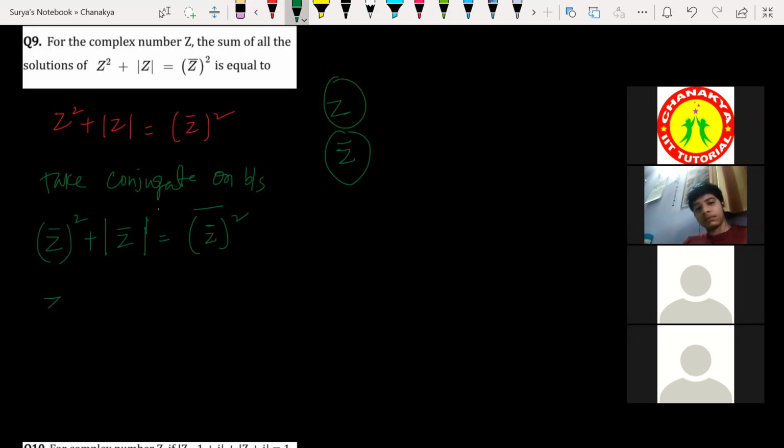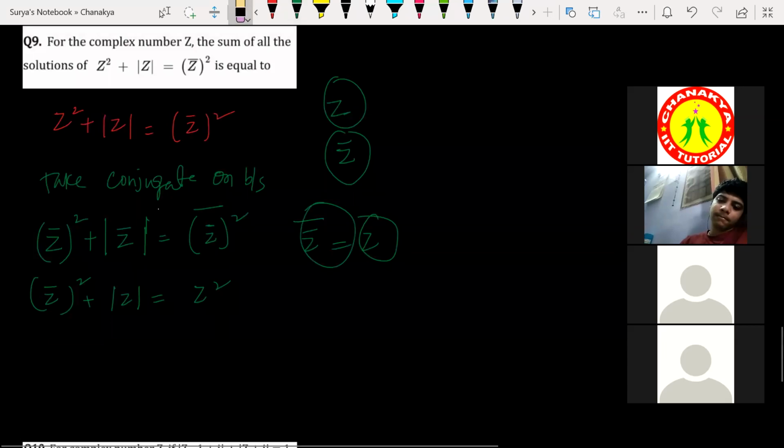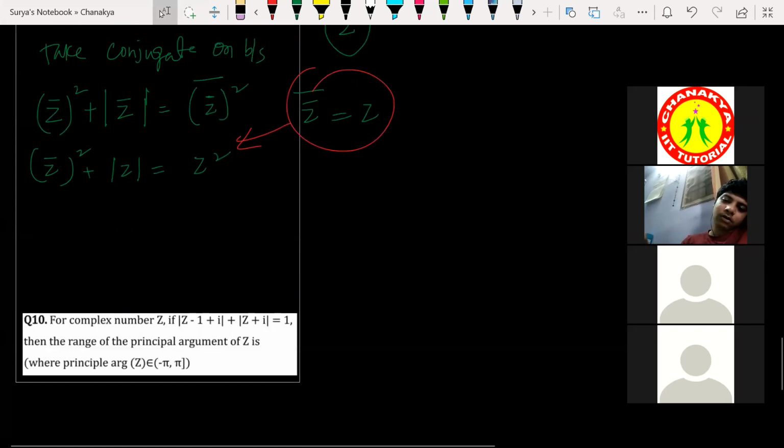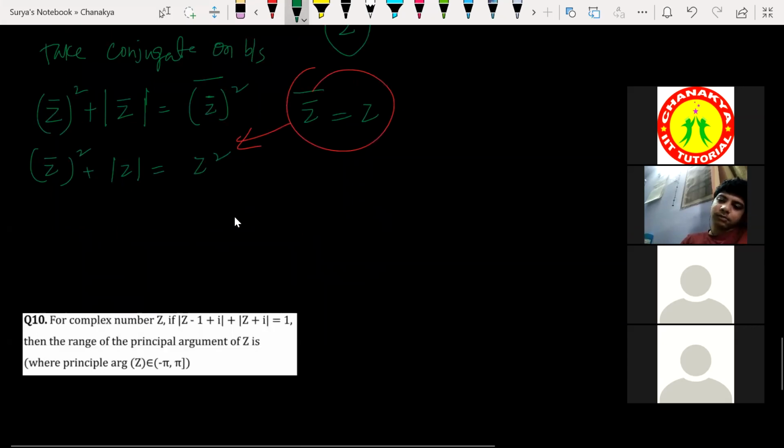So what am I going to get here now? Z bar whole square plus modulus of Z is equal to Z square. Why? Because as per the properties of modulus, as per the properties of conjugate, as per the properties of complex numbers, we have learned this. What we have learned? Z bar whole bar is going to be Z, isn't it? So Z bar whole bar is simply Z. That is what I wrote here. Isn't it, guys? Yes.